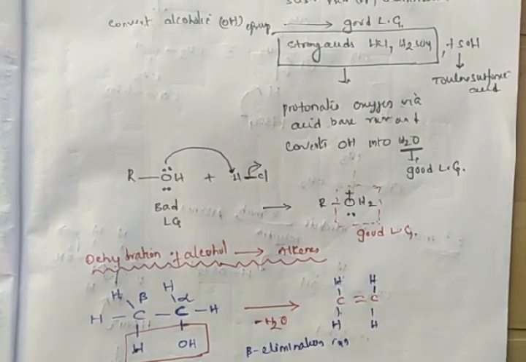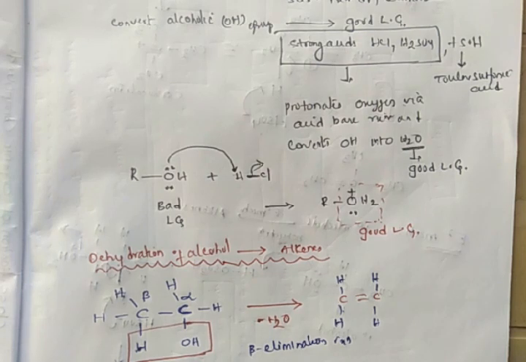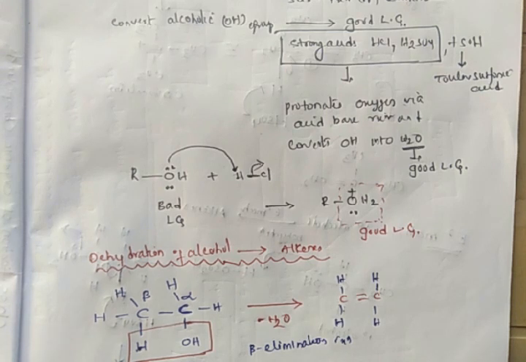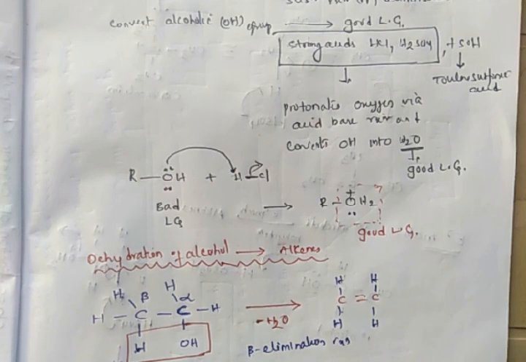Once again I explain. As the OH group in alcohol is a bad leaving group, it doesn't participate in substitution and elimination reactions. To make this alcohol participate in these reactions, we have to convert this bad leaving OH group into a good leaving group, and for that we treat with strong acids. Whenever this alcohol interacts with a strong acid, the oxygen atom will be protonated by an acid-base reaction and converted into an H2O molecule. H2O is a good leaving group.